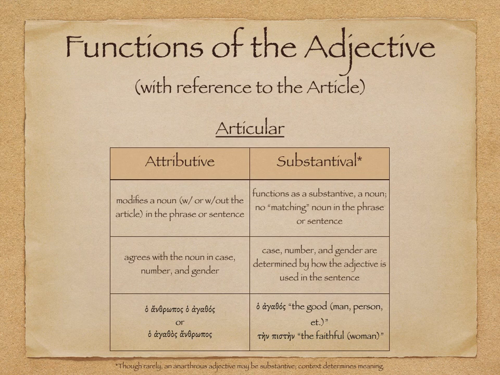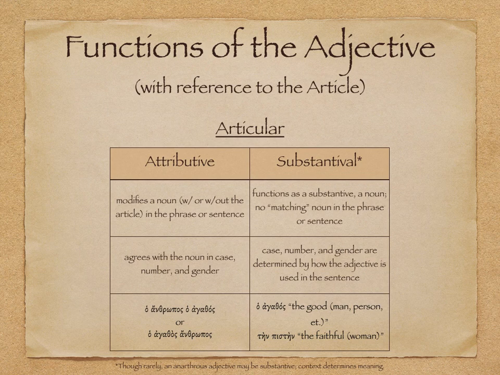They match the noun. Or excuse me, there is no matching noun in the phrase or sentence. What they match is they're used in a particular way with a certain case and number and gender, and that's determined by how that adjective is used in the sentence.